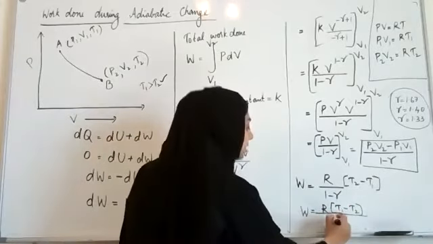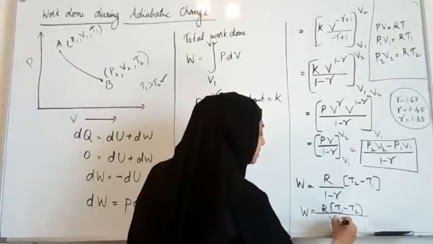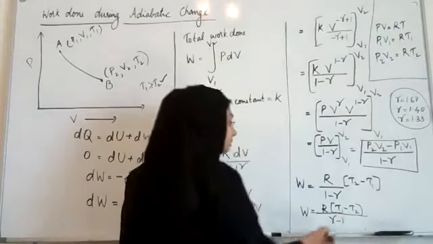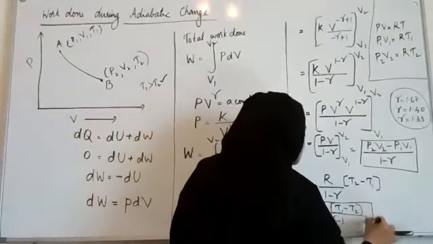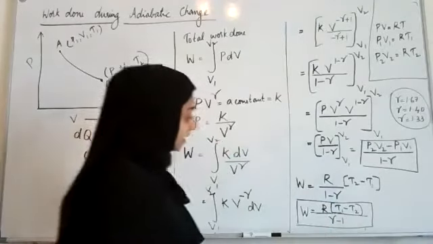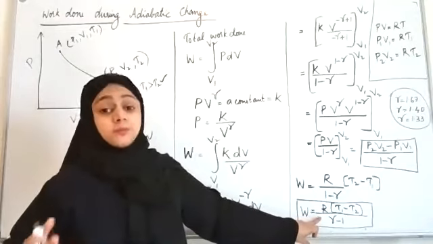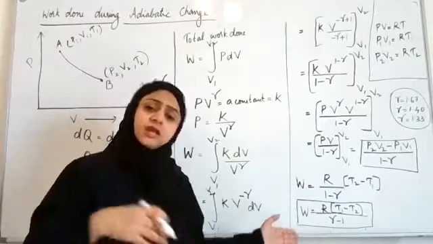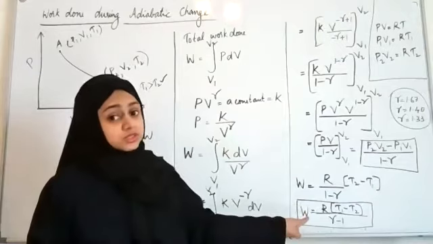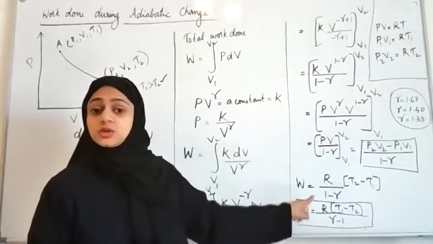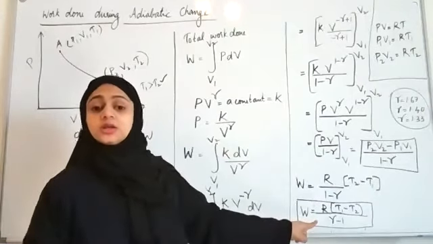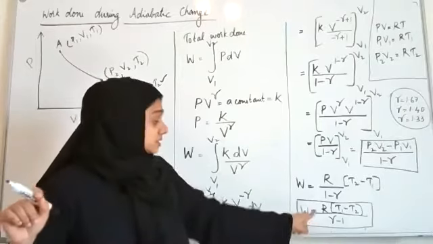This is the expression for work done in an adiabatic change. If you know the temperature at the initial state and the final state, you can use this expression.